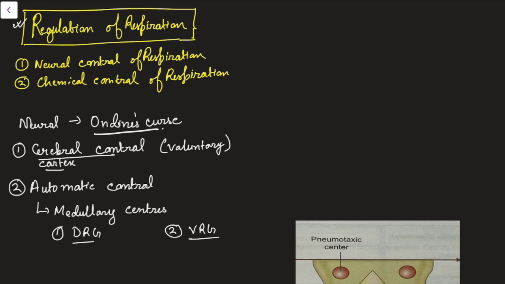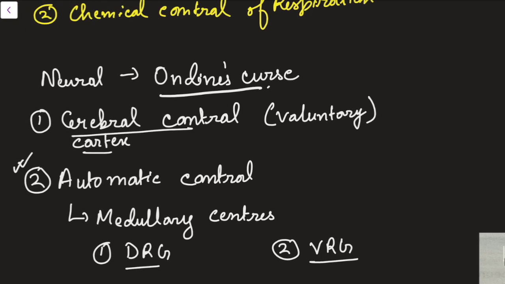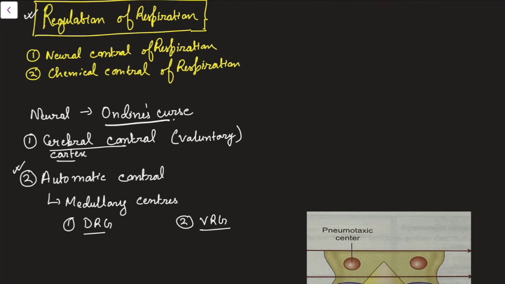In Greek mythology, there is an interesting thing called Ondine's curse. There was a person who had committed adultery, and as a punishment he was cursed to lose the power to breathe automatically. That means he would not have any automatic control over respiration. He had to continuously breathe and breathe so that he could live. So now you can understand the importance of this automatic control. If it is not present, we may die. Let's get into the topic.